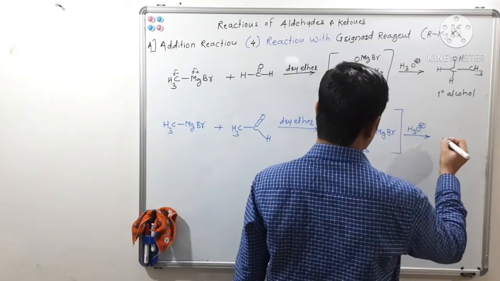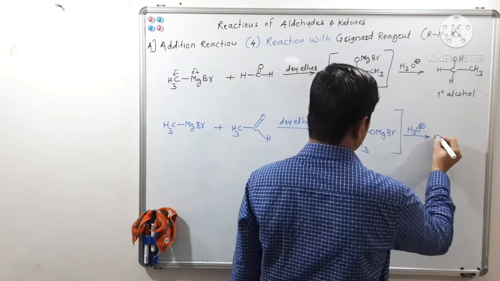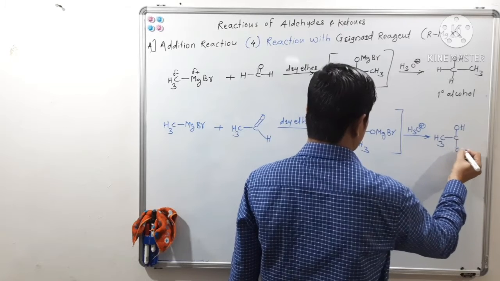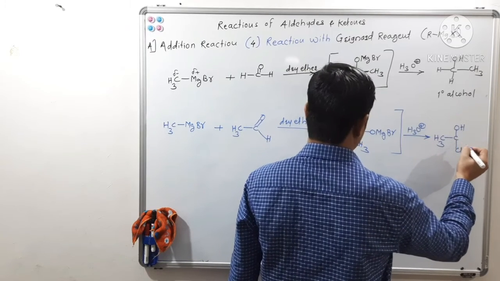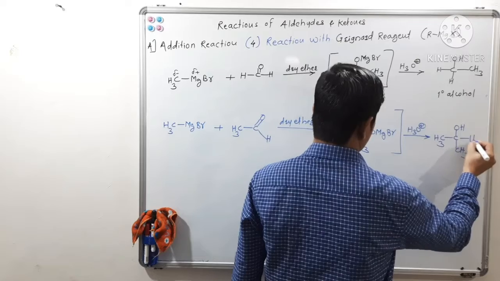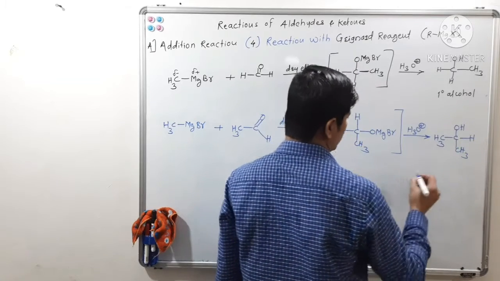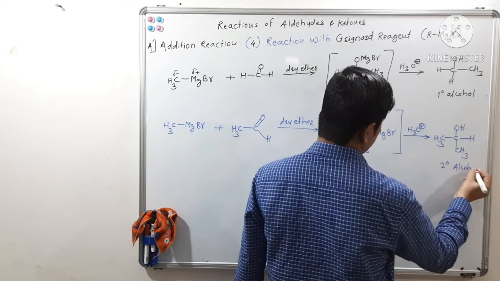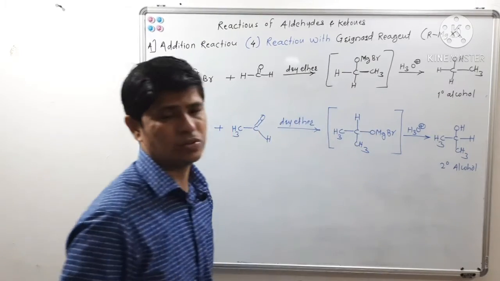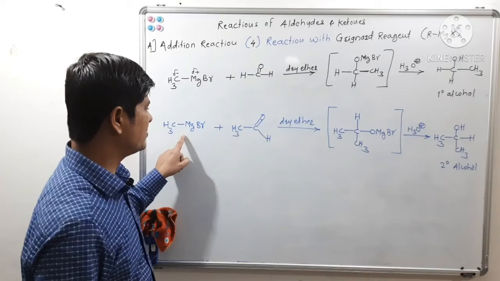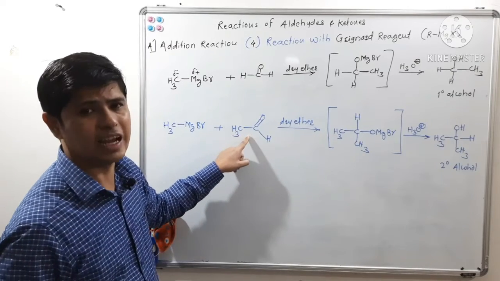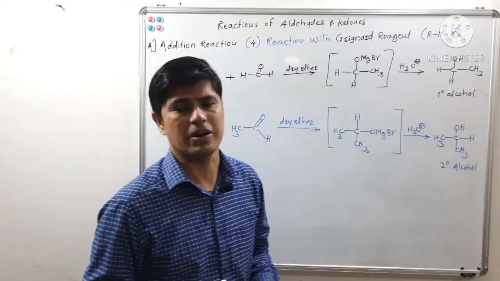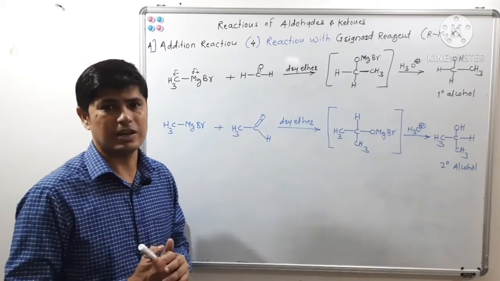What will it give? This alcohol, and this is a secondary alcohol, isopropyl alcohol. That means the reaction of a Grignard reagent with any other aldehyde rather than formaldehyde always gives a secondary alcohol as a product.